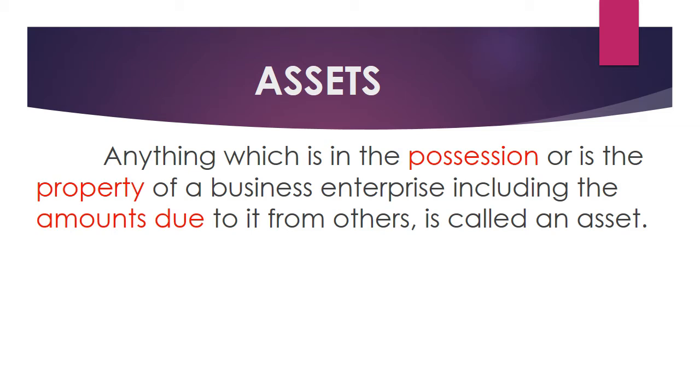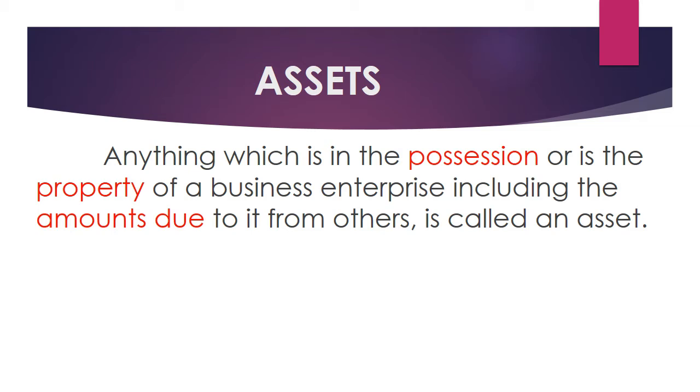Then we can very well say that it is an asset of the firm, including the amounts due to it from others. Right? Even in a business, normally this happens. People take things on credit. So, they have to pay some amount back. So, that amount due to the company from others is also called an asset.